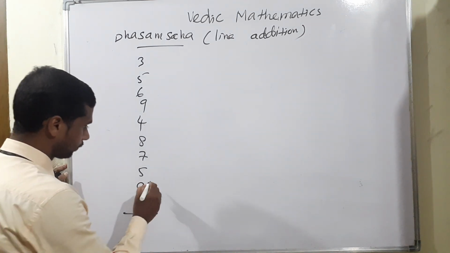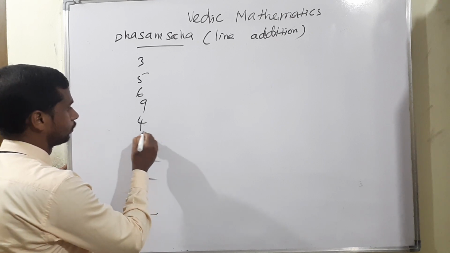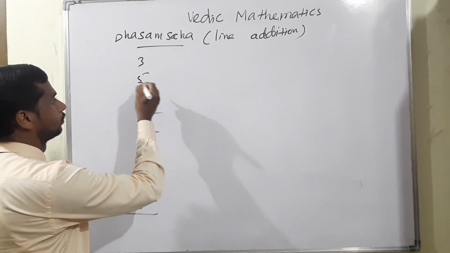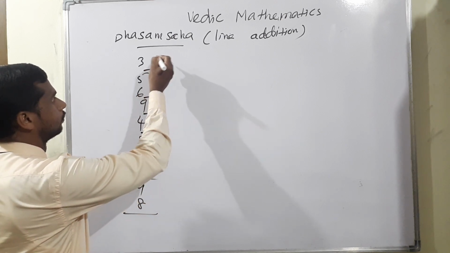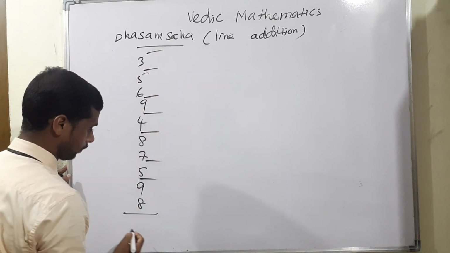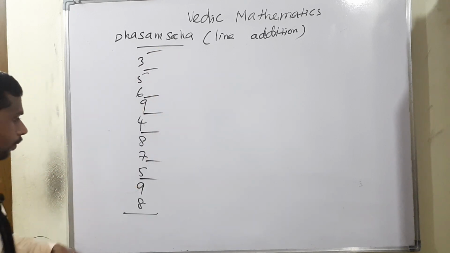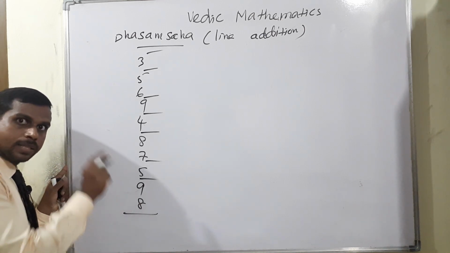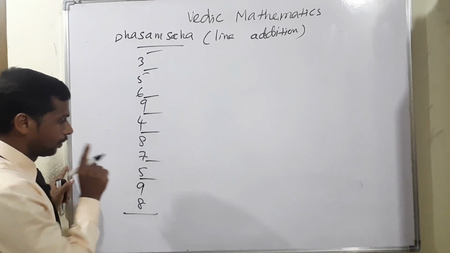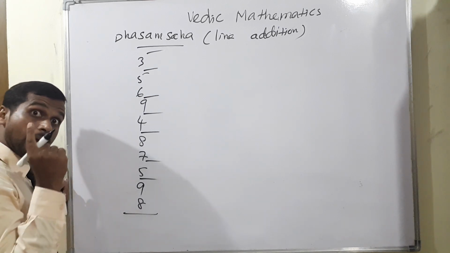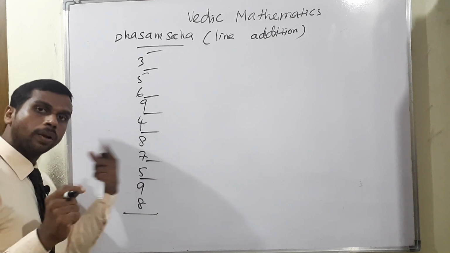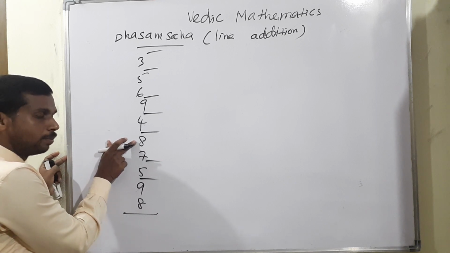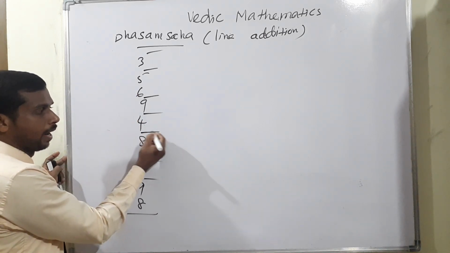I will count like this. 9 plus 8 is more than 10, balance 7. The next one, 7 plus 5 is 12, more than 10, so 2 balance is there. Again 2 plus 7 is 9. 9 plus 8 means 17, more than 10, that's why I have the borrow.